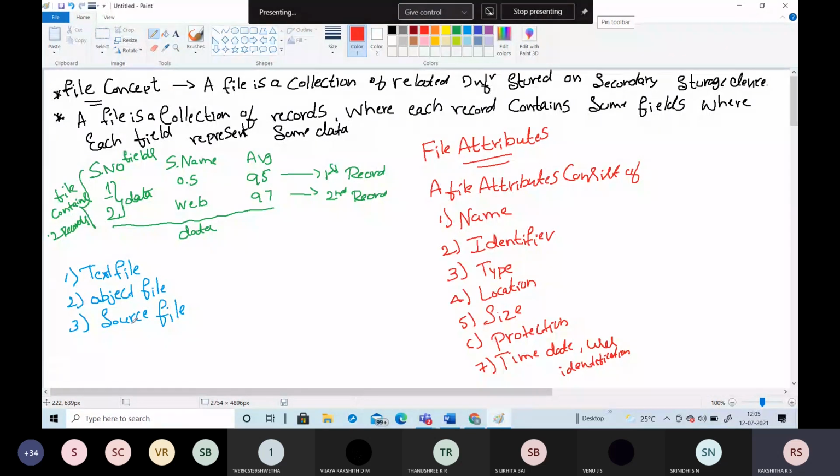A source file is a sequence of subroutines and functions, each of which is further organized into declarations. To do the execution of any program, we require the source file. So the source file is a sequence of routines, and each can be organized or declared as some functions. Why are we declaring some functions?